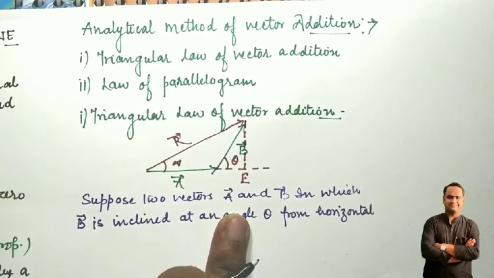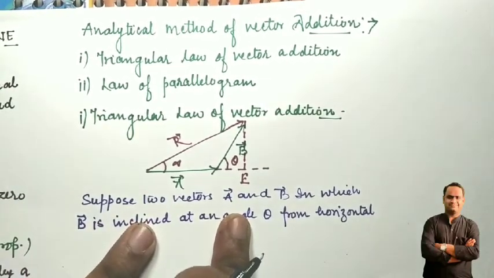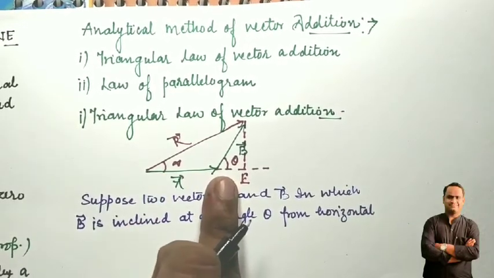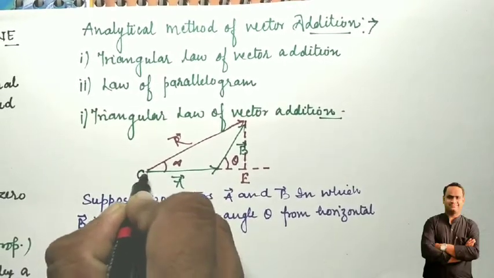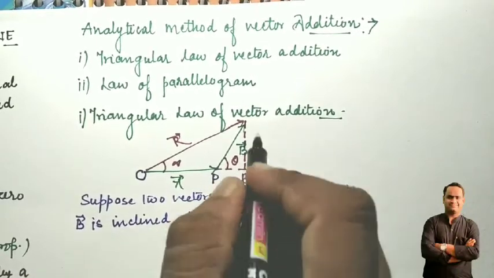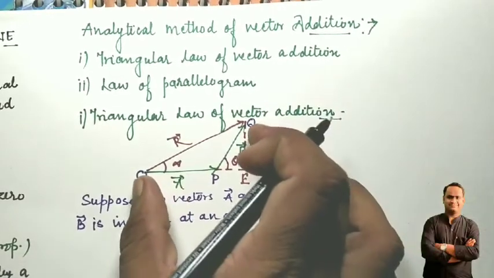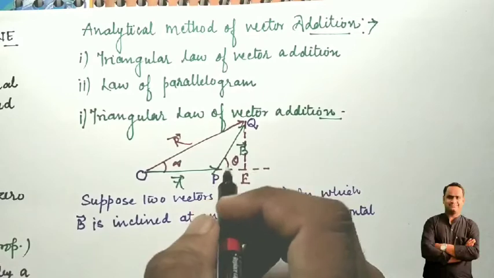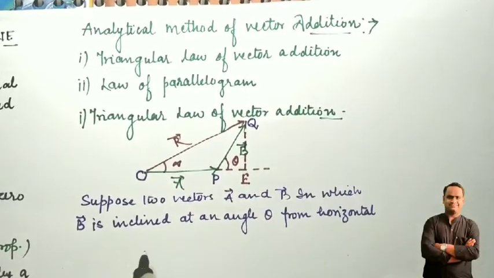So what can you realize from here? We can realize that two triangles are made easily. Now let's start to give the names. So this is O, this is P, this is E, this is Q. Okay students, so here OQ is your resultant. What is given here, the angle from the figure? What can we write here?